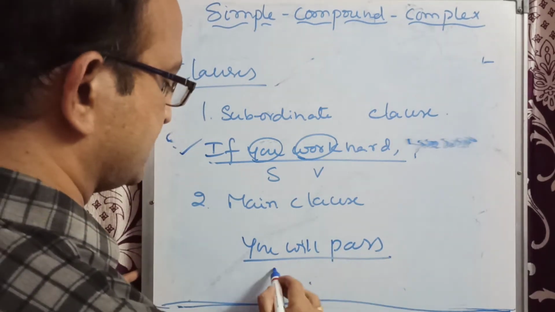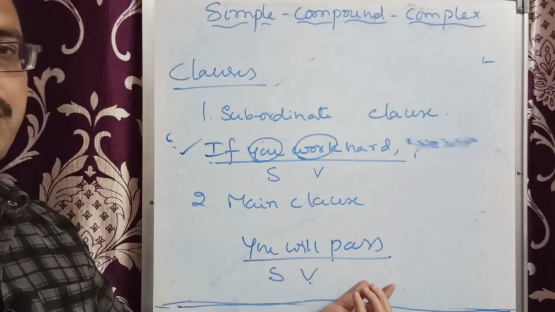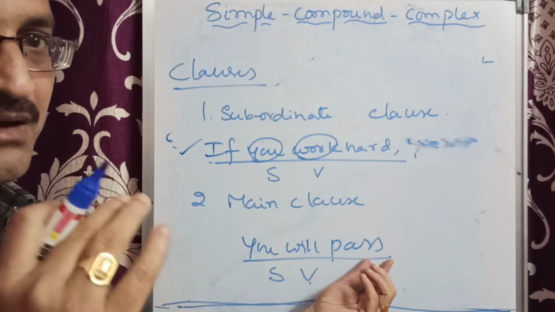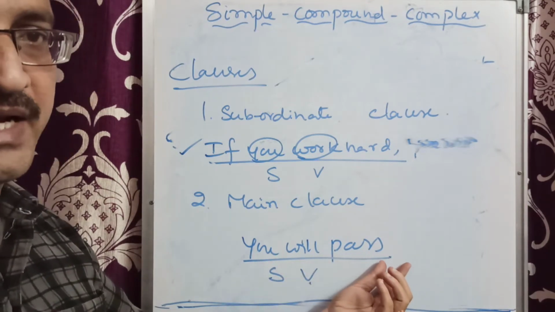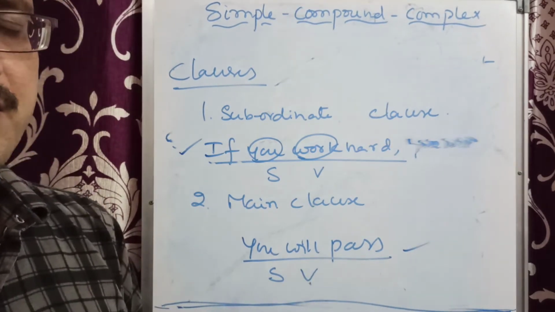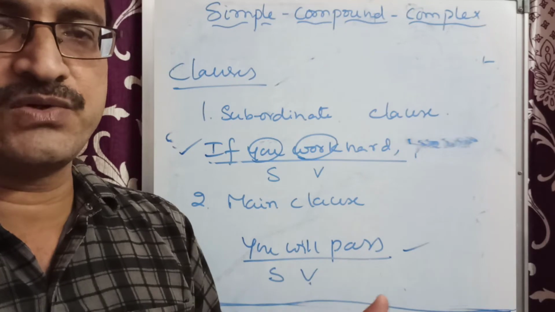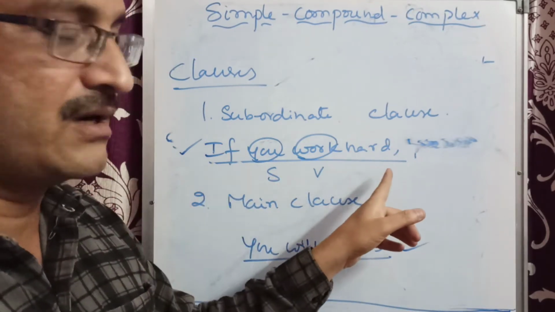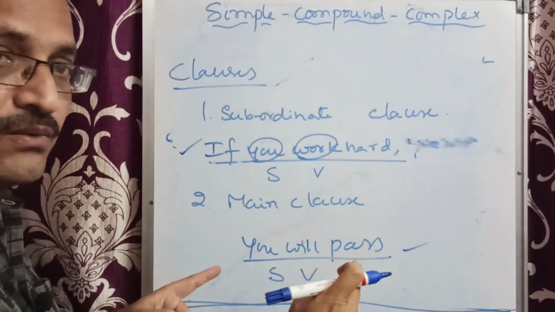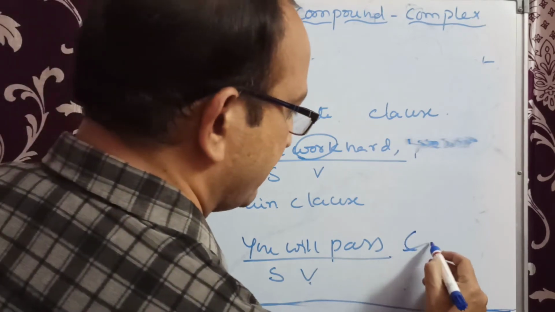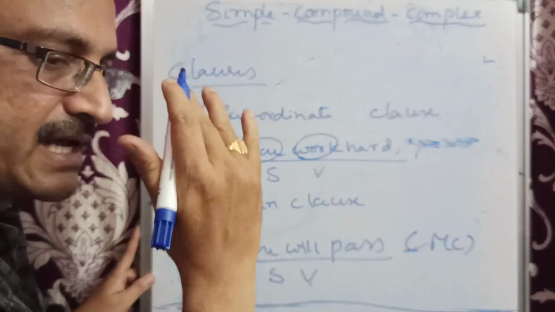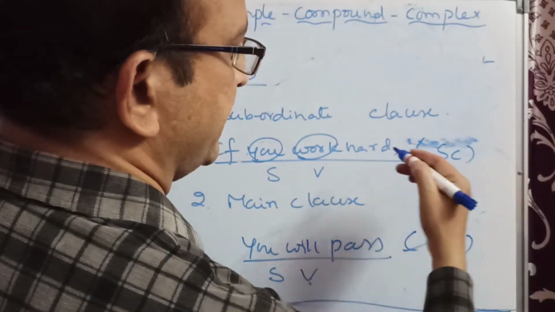"You will pass" is also a clause, since subject and verb are there, but it can give meaning on its own, without depending on any other. It's very simple; it individually gives its meaning. "If you work hard" is incomplete, "you will pass" is complete. So the clause which can give the meaning of its own is the main clause, and the clause which gives only incomplete meaning is the subordinate clause.